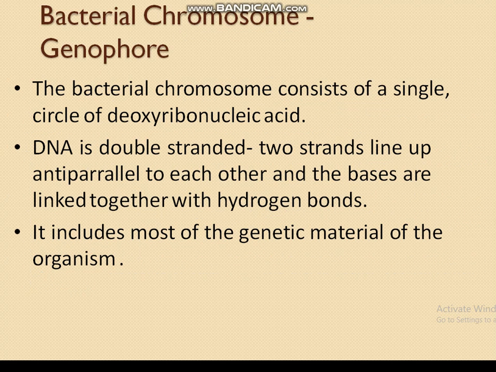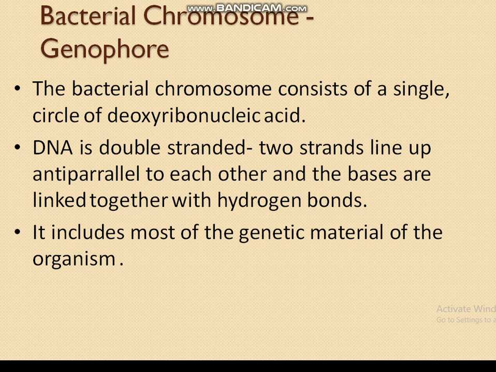Talking about the bacterial chromosome, genophore, the bacterial chromosome consists of a single circle of DNA. DNA is double-stranded, that is, two strands line up antiparallel to each other, and their bases are linked with each other through hydrogen bonds.